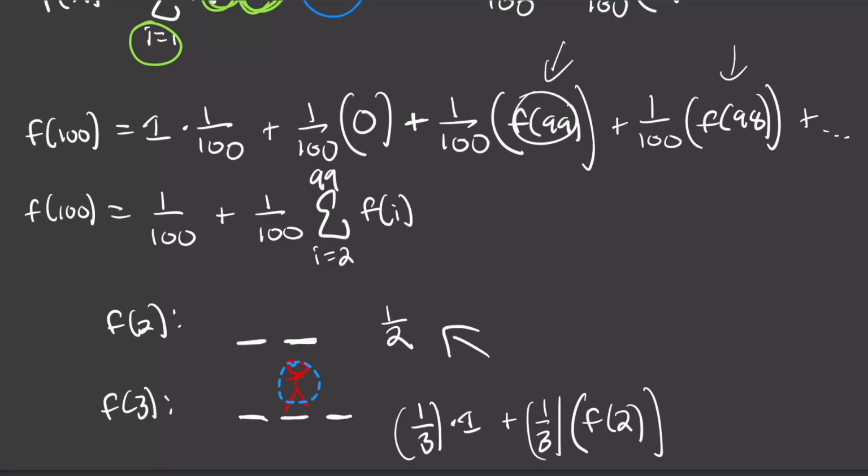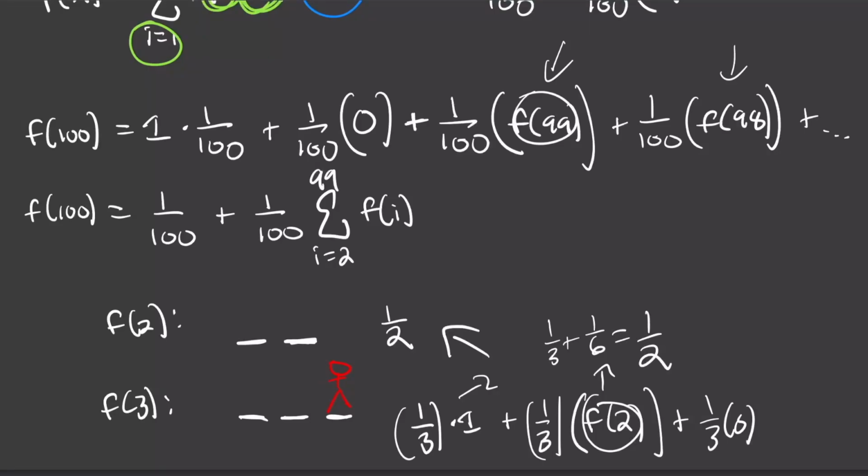Now finally, if the drunk guy sits here, which is my seat, I'm not going to be able to sit in my seat, obviously. So plus 1/3 times 0. So what's my final answer? 1/3 plus 1/3 times f of 2, which we know is 1/2. So 1/3 plus 1/6, and what do you know? That's also 1/2. All right, now let's do a few more.